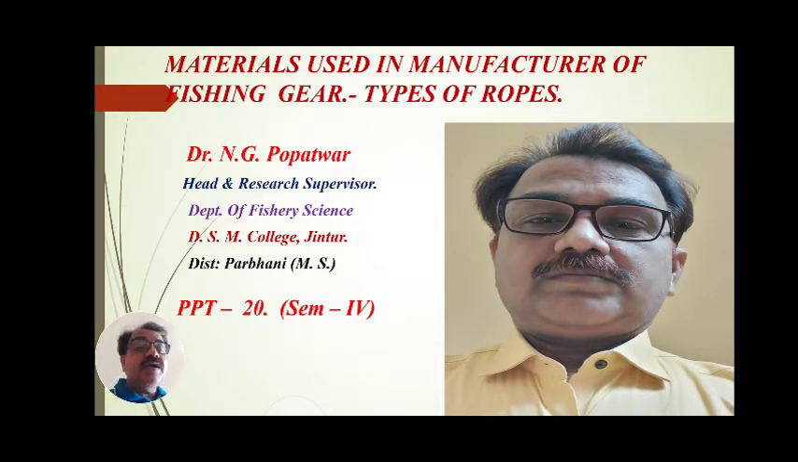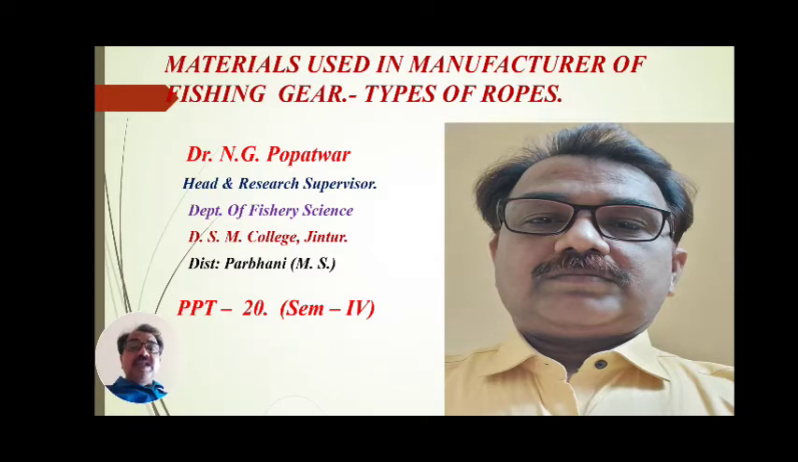During the last part, we have seen the twist: how the twist is produced, and which type of twist, that is soft twist, hard, medium or extra hard. Then we have seen the numbering system of yarn, or yarn numbering system.